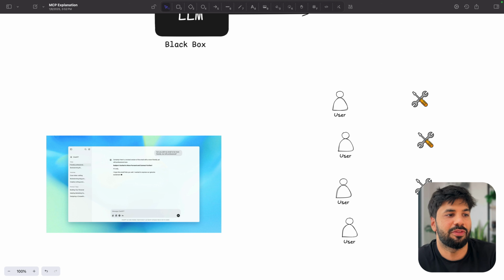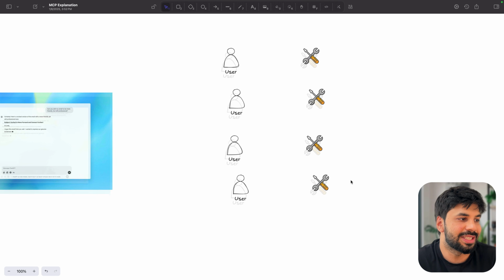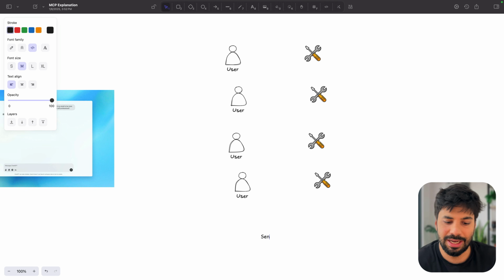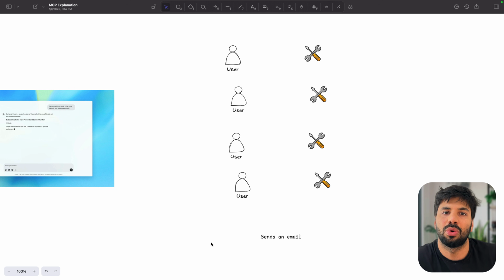Let's say I create a tool which sends an email. Then surely other people can also use that, right? It is a tool which will be calling the Google API, doing some overall authentication, but finally it will be sending the email. So surely people will be generating their own tools in a similar manner, and everyone will start creating their own function which they can use, right?